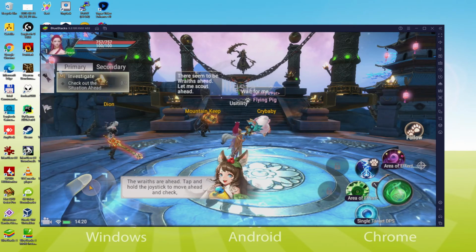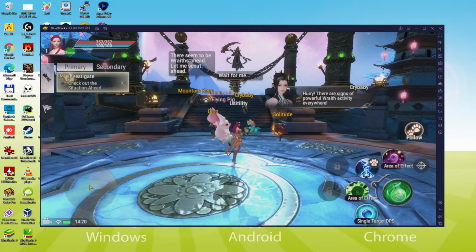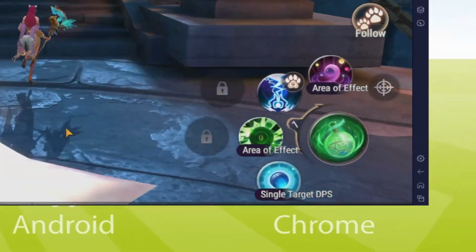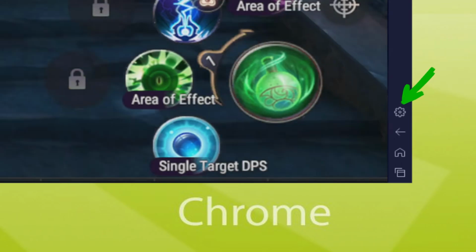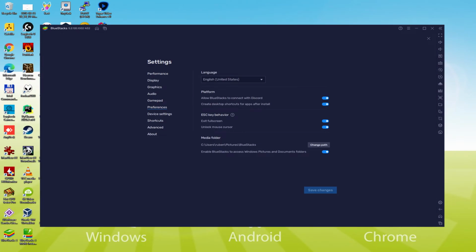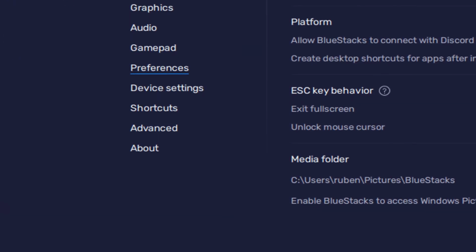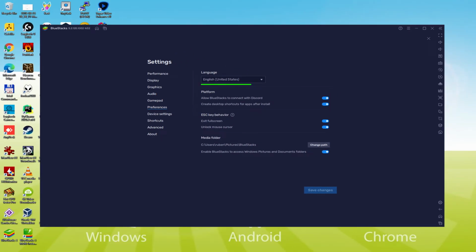Sometimes it occurs that your emulator is started in the wrong language, such as Chinese. To set it in the appropriate language we click here on the cogwheel. And here among other configuration settings, we click that language drop down. We should opt for the language we need, English, Japanese, etc. When the language is chosen, we are going to save. The emulator will reboot, along with the video game. The next time we start it, it will of course be in the chosen language.